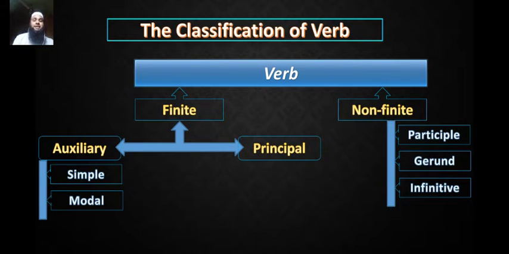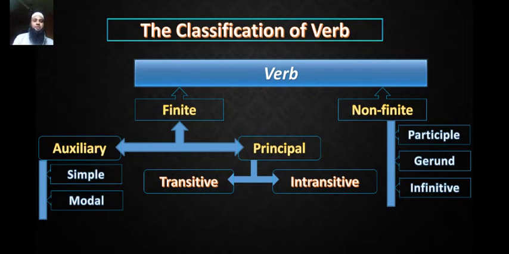So we see that finite verbs are of 2 kinds: auxiliary and principal verbs. And principal verbs are also of 2 kinds: transitive verb and intransitive verb. And these 2 kinds of verbs are our today's target.